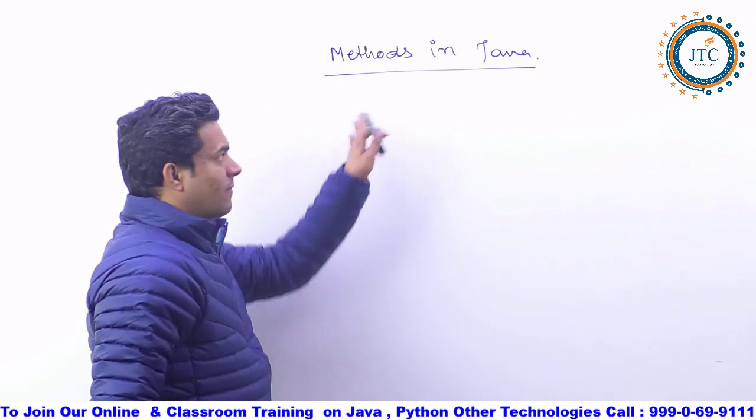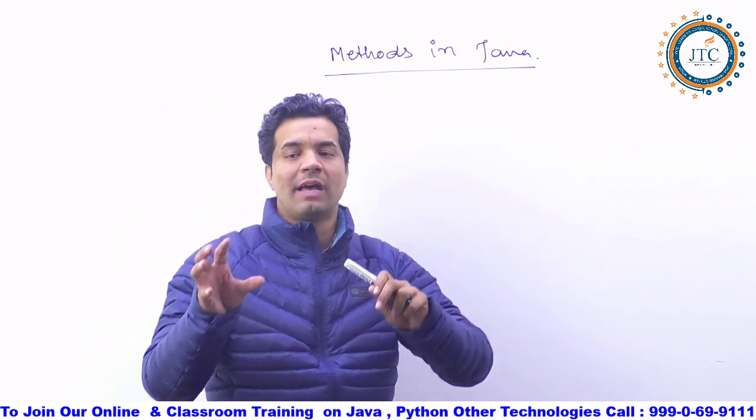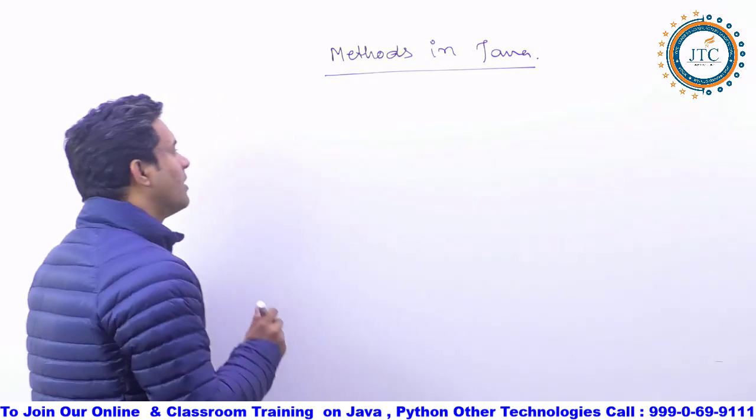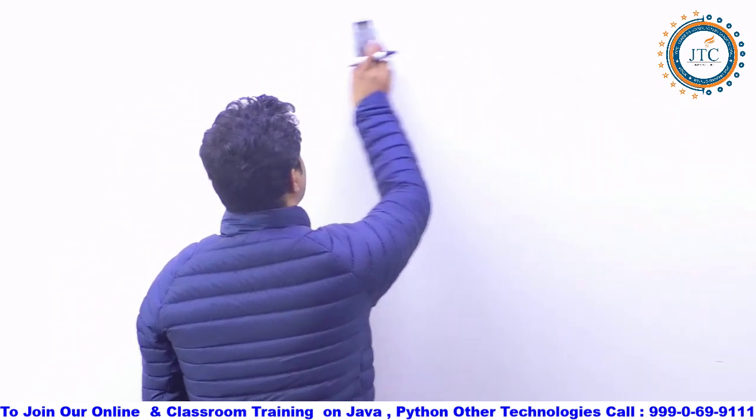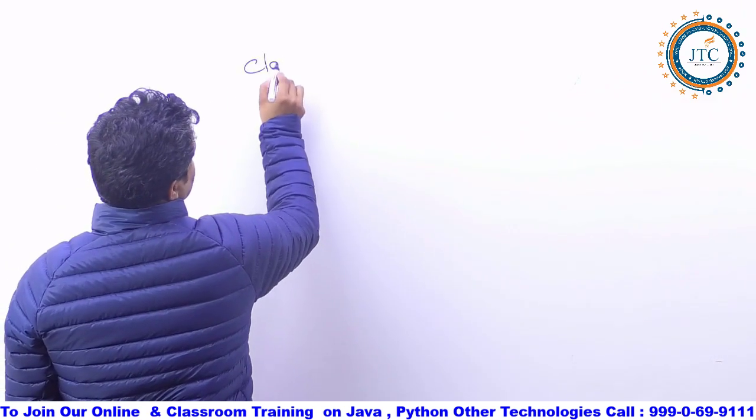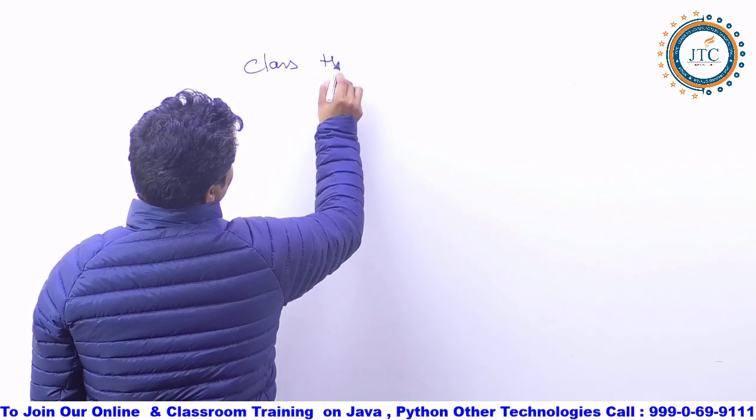See, whenever we are talking about the object, I'm starting from the topic called object. Definitely I'm going to discuss the methods here. So what exactly these methods are, I'm coming to that. When I'm saying any class, what are we going to write inside that class? Understand it here first. I'm writing a class, and we have given some name to the class.